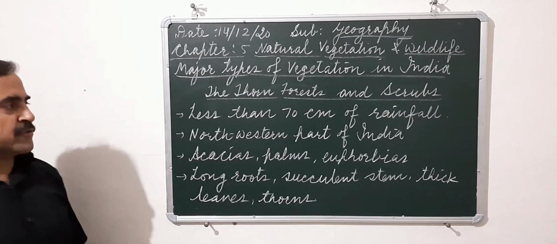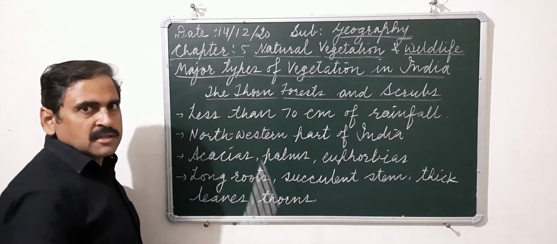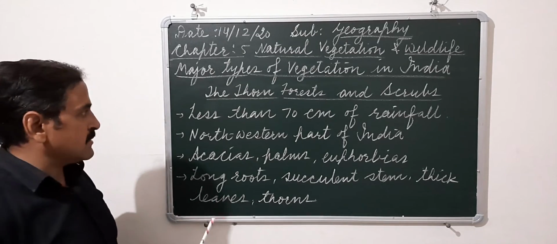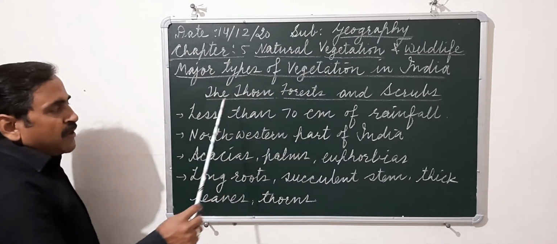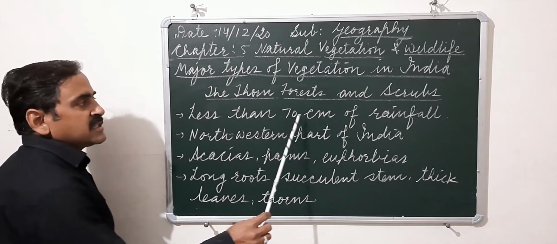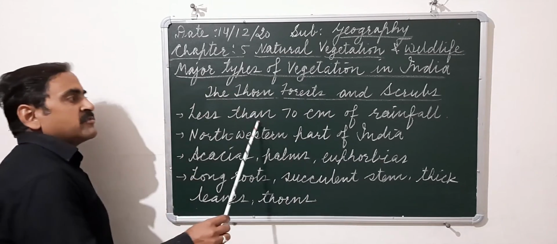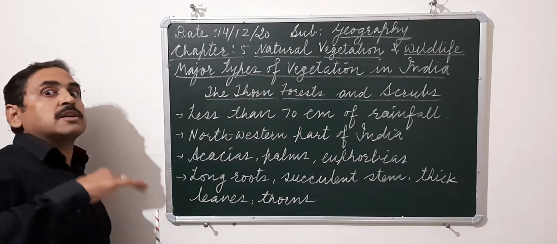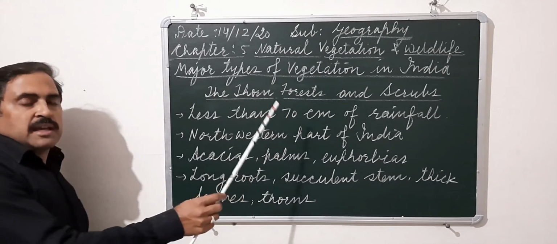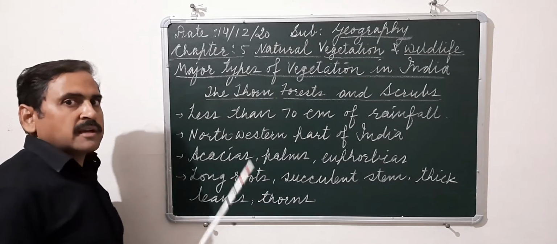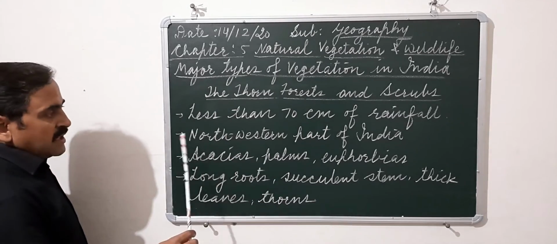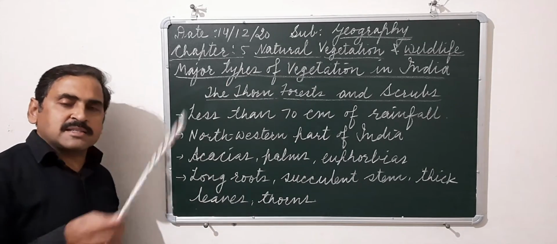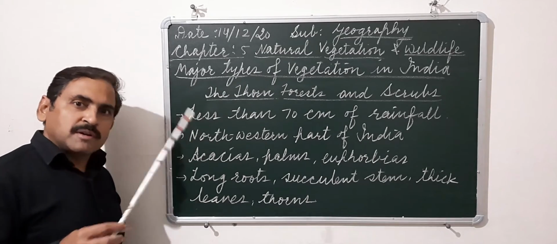Next to deciduous forest, we have the thorn forest and the scrub. Scrub is that area that is covered by small shrubs and thorny plants. These types of forests are found in those areas having rainfall less than 70 centimeters. Means such areas will have very little rainfall, that is not enough for the plants to grow and be converted into trees. So here you will find only shrubs and other small plants. It is found in the northwestern part of India, covering Rajasthan, Gujarat, some part of Madhya Pradesh,